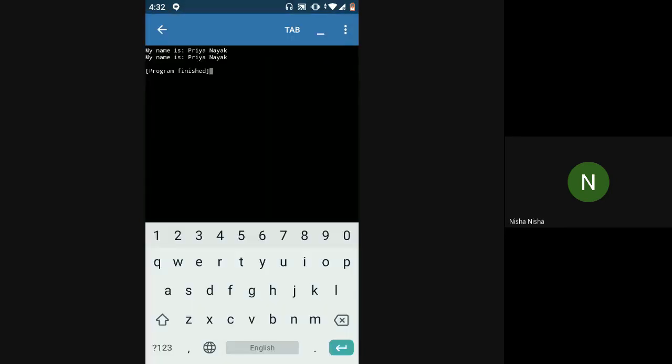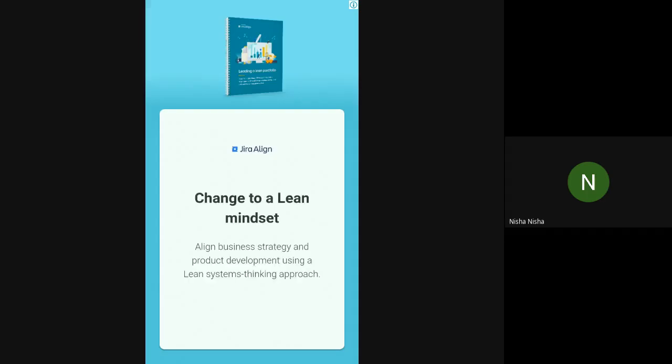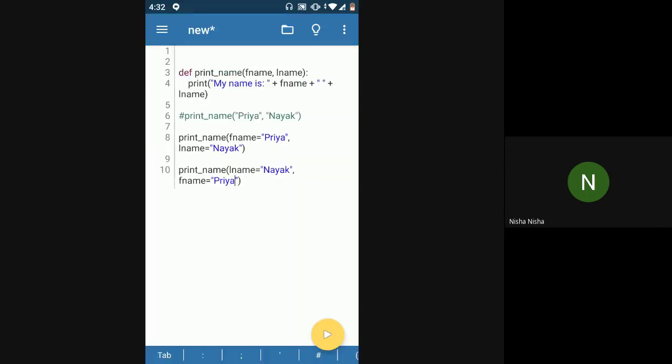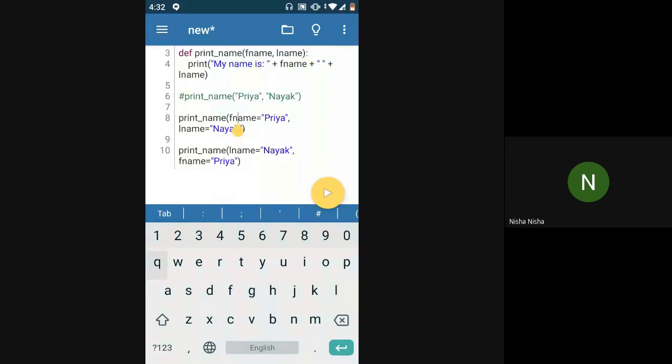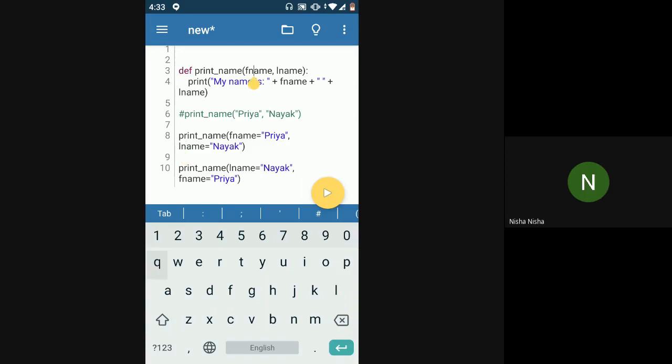So it again prints me in the proper order itself, right? First, while printing in the function, I'm first calling f name and then calling L name, right? So in this case, I have given f name and L name according to whatever is required in the definition, which is f name first, L name second.